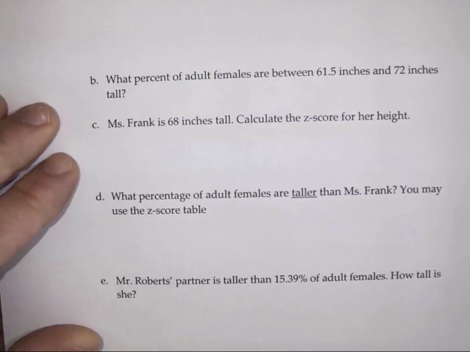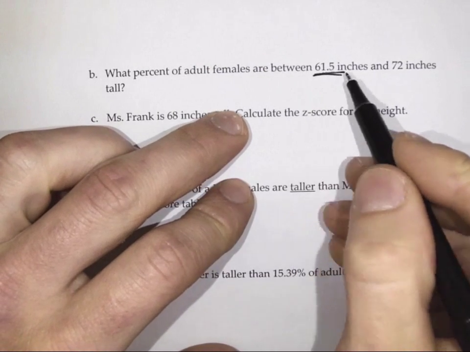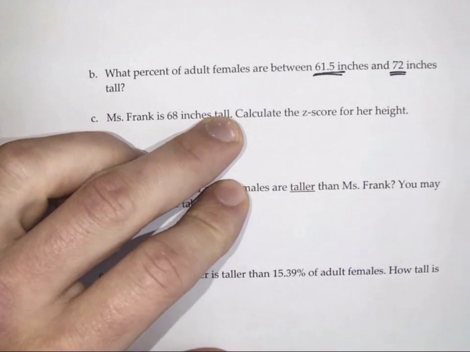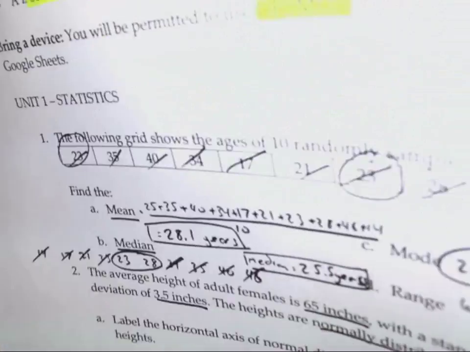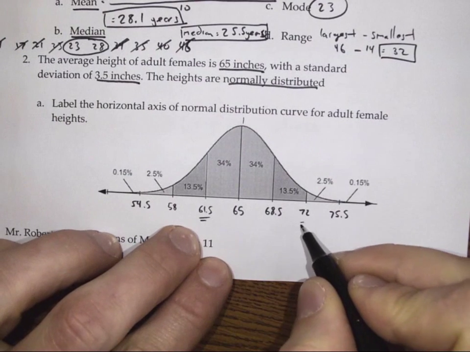All right, so question B. What percent of adult females are between 61.5 inches and 72 inches tall? I would look back at my table, and I find 61.5 inches here and 72 inches there.